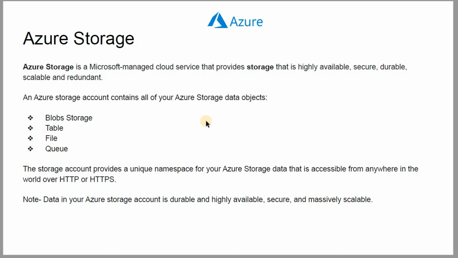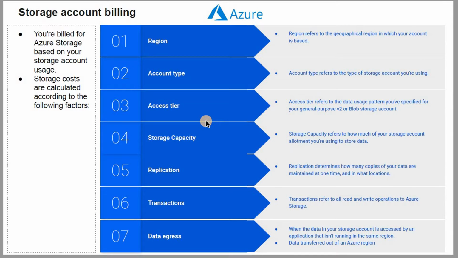Next, let's talk about Azure billing and the price model, because there are different models available, and based on that you have to pay. Region wise, if you need to store your information, you can use the geographical region wise model.